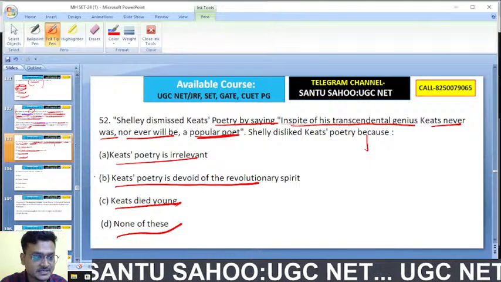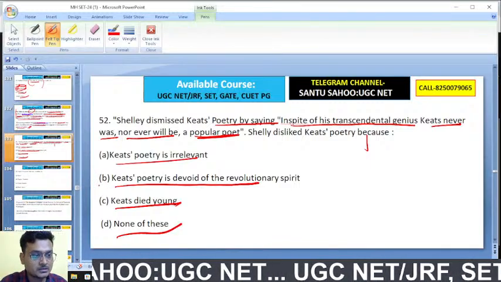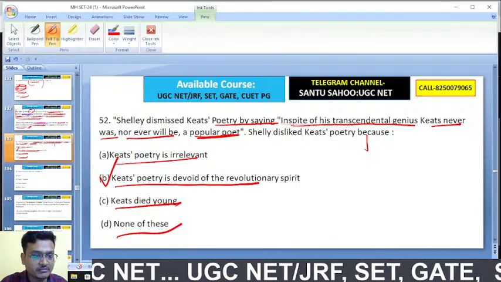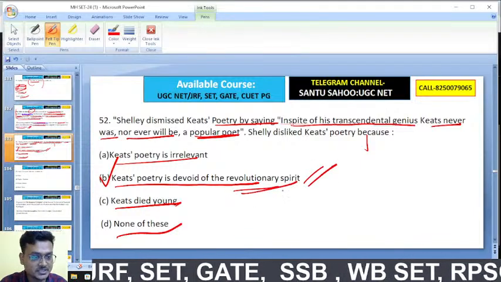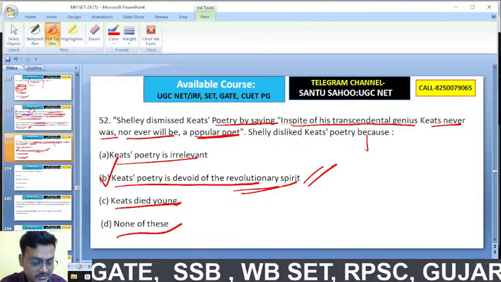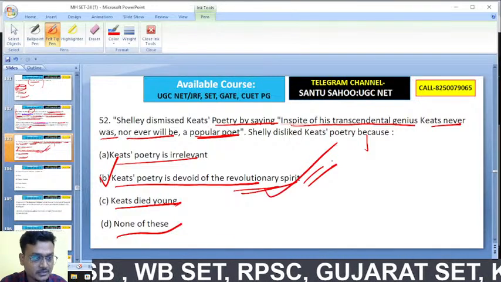Shelley is dismissing Keats because Keats' poetry is devoid of the revolutionary spirit. So here B is the right answer. Keats' poetry is devoid of the revolutionary spirit. Exactly. B is the right answer.